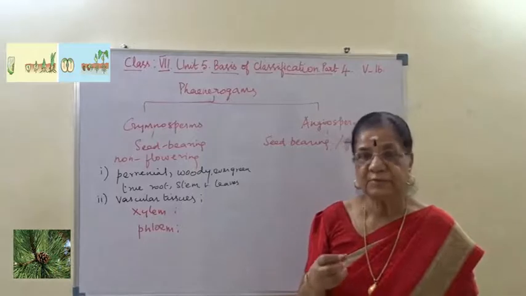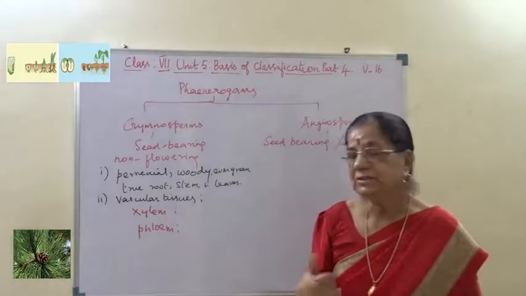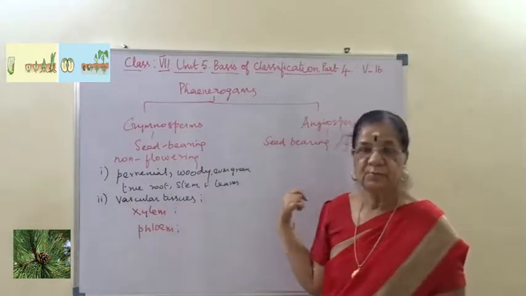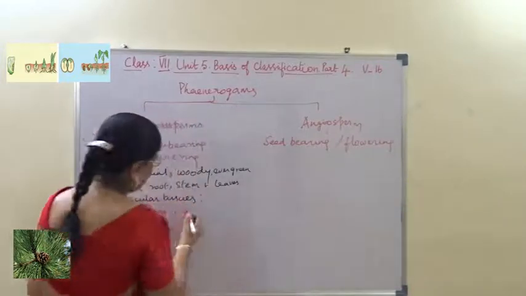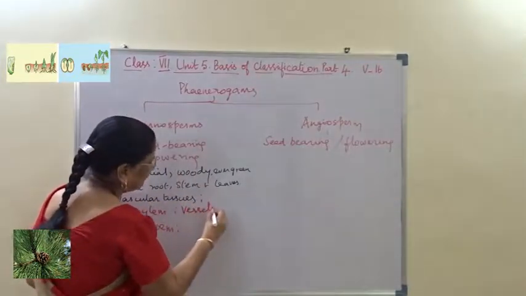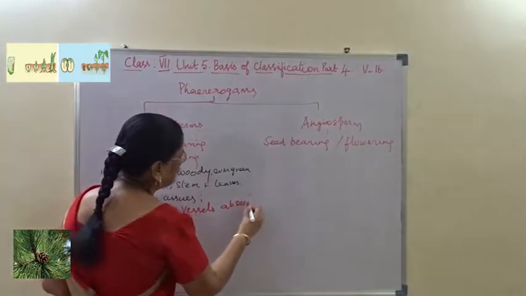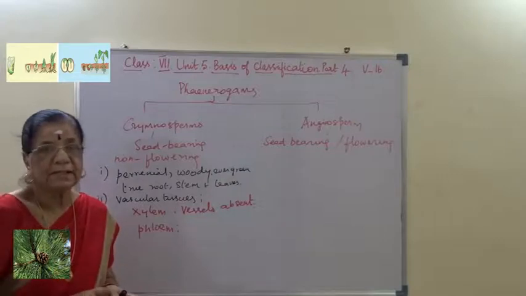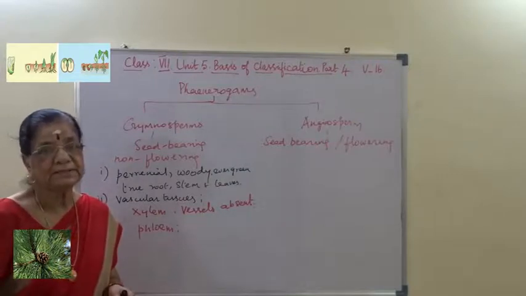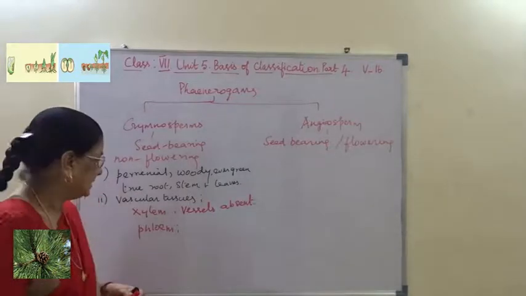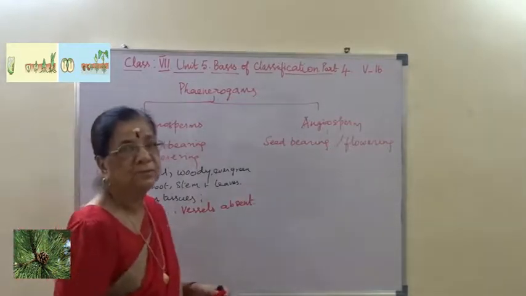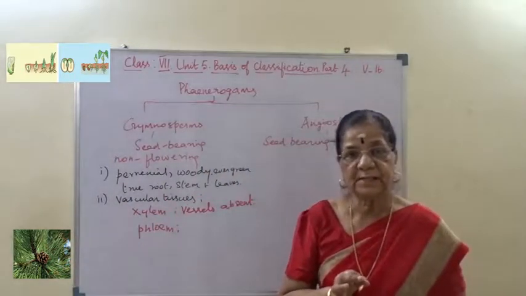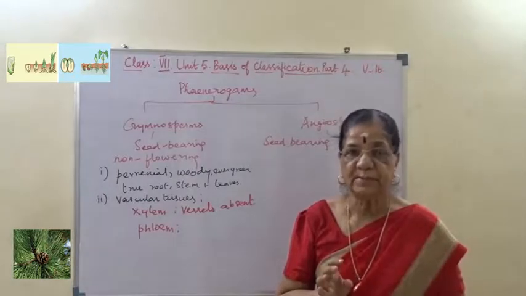But xylem vessels are absent in gymnosperm and present in angiosperm. So we say xylem vessels are absent. Xylem is a conducting tissue. It conducts water and minerals. I hope you understand. Same way, phloem is formed of sieve tube, companion cell, phloem parenchyma and phloem fibers.